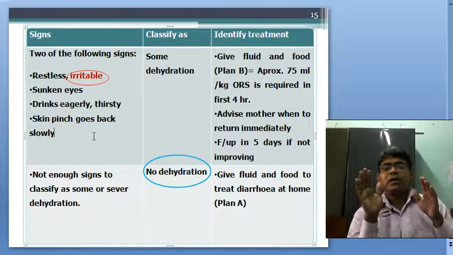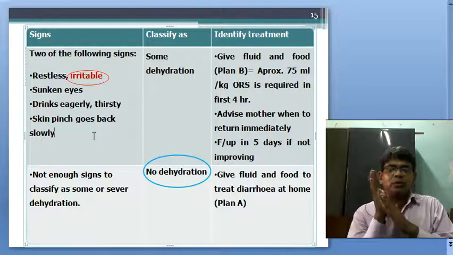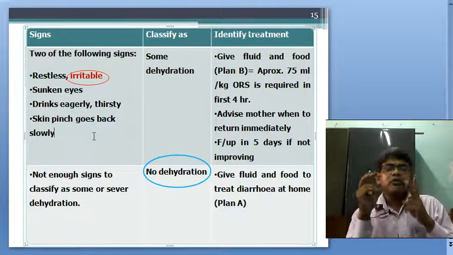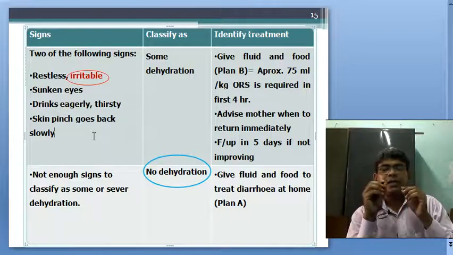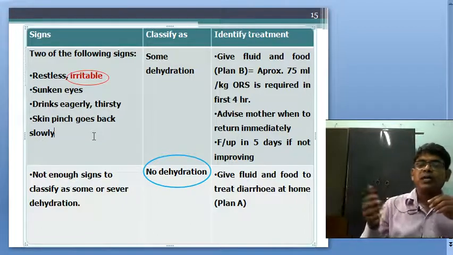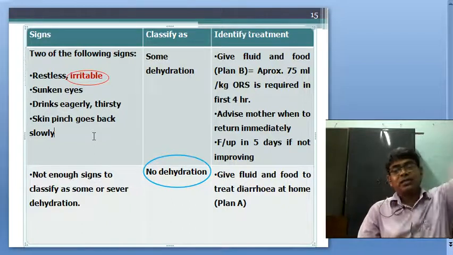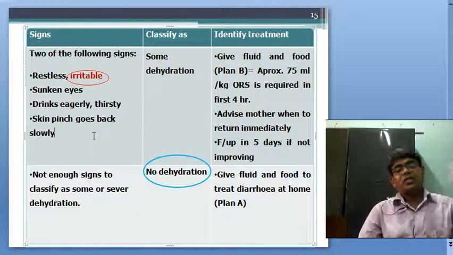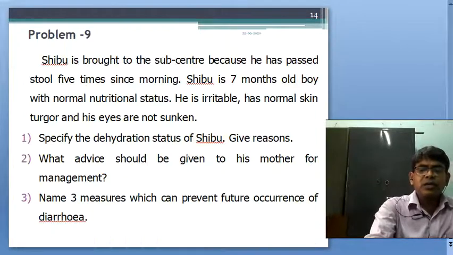And if it goes back very slowly, beyond your counting of 2 seconds, 1001 and 1002, then it is classified as skin pinch goes back very slowly, and this is classified as above, that is severe dehydration, and you will find that classification accordingly.